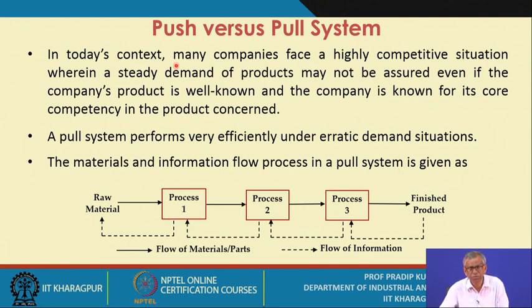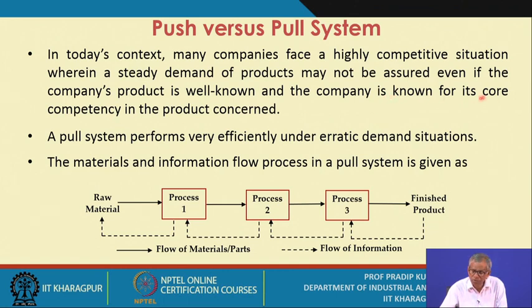In today's context, this is the point to be noted, many companies face a highly competitive situation wherein steady demand for products may not be assured, even if the company's product is well known. That means well known, reputed, internationally renowned companies are also facing these problems because we are facing a perfect competition situation.